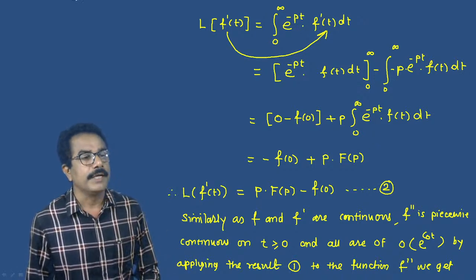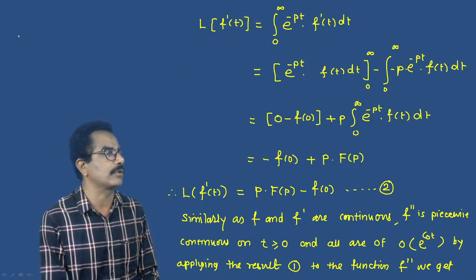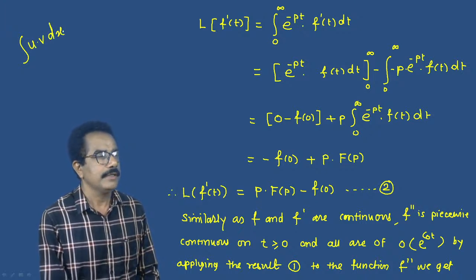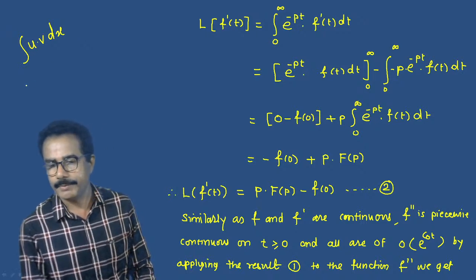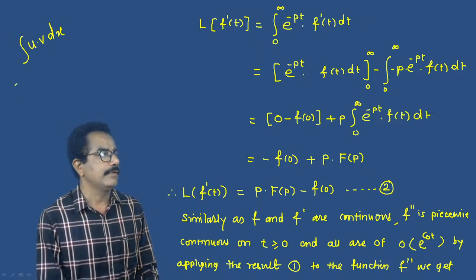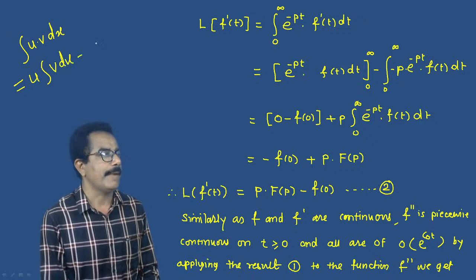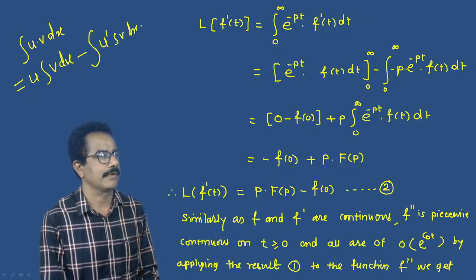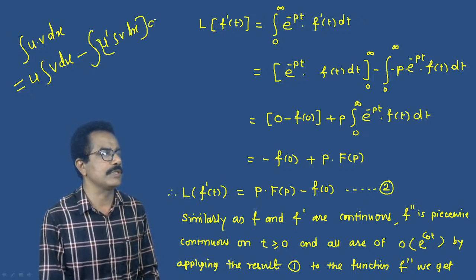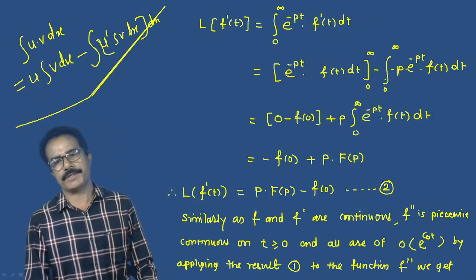Now use the product rule of integration here. To find the solution of this, we have to use the product rule of integration, the integration of u into v dx. What is the formula for the integration of u into v dx? Anjali Kamble, Praneta Meshar, what is the formula? First into integration of second, minus integration of derivative of first into integration of second. So we have to use this formula and calculate the integration of this function.